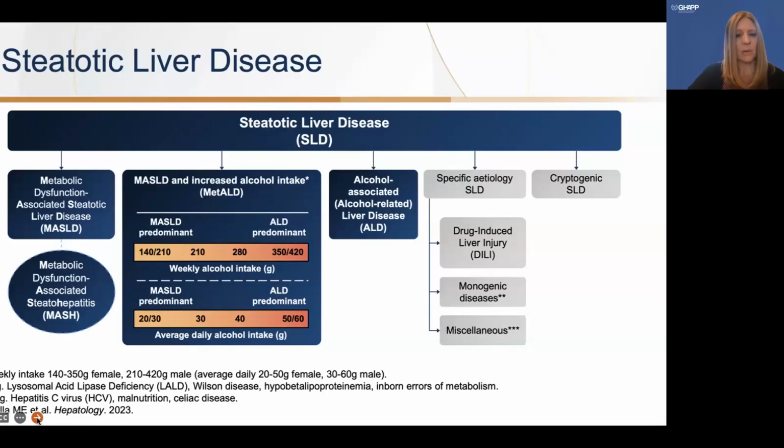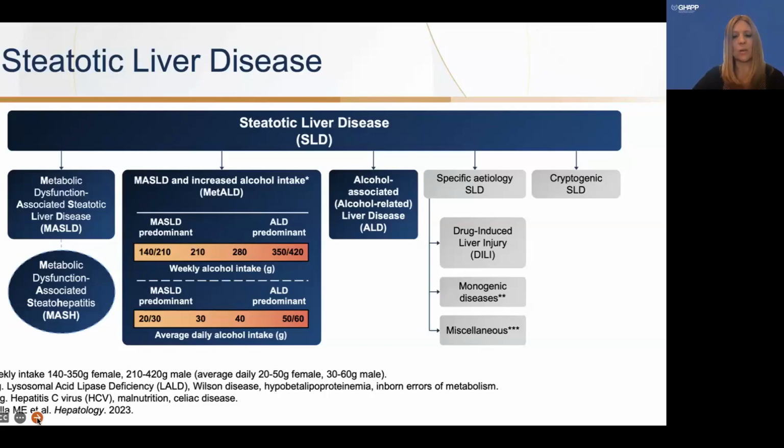You can see that this has a continuum. It can be either MASLD predominant or ALD predominant, depending on somebody's weekly alcohol consumption. This is listed out both in weekly and average daily amounts for men and women, respectively. You'll note on the average daily amount for women, it's 20 grams per day, and men 30 grams, and up to 50 to 60 grams per day. This equates for women about 1.5 drinks per day at the low end, and for men about 2 drinks per day at the low end, and at the upper end, 3 drinks for women and up to 4 for men per day.